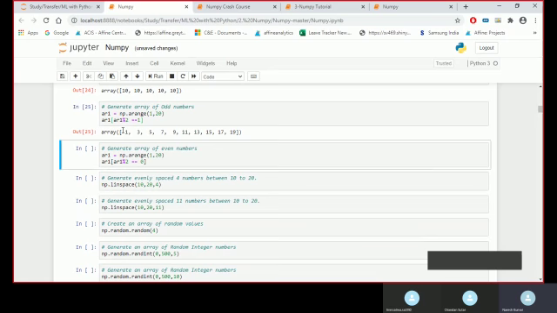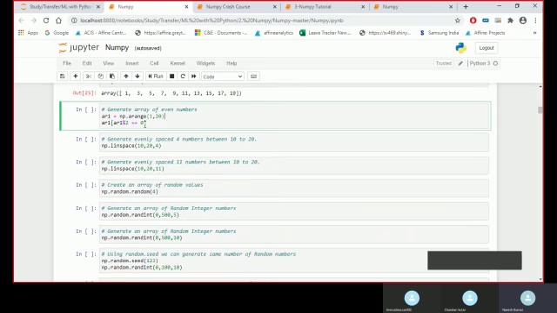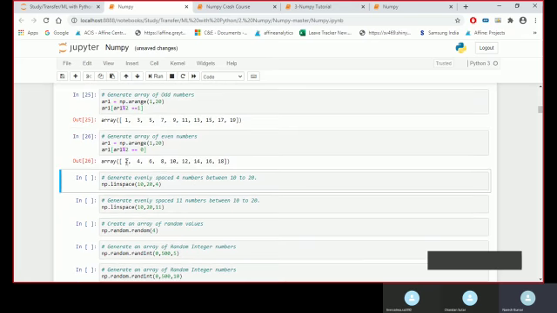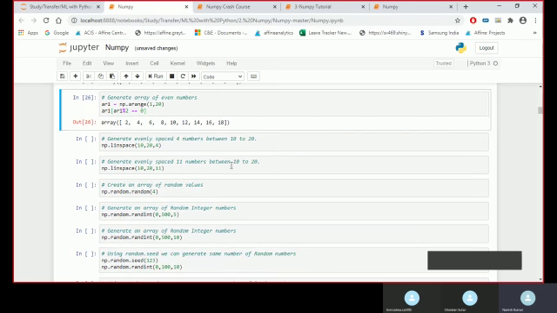So in this array you will see I have an array with only my odd numbers. Similarly, if you want to generate only an even array, wherever there is a remainder of 0, those would be considered my even array. So I would get an even array here: 2, 4, 6, 8, 10, 12, 14, 16, and 18.